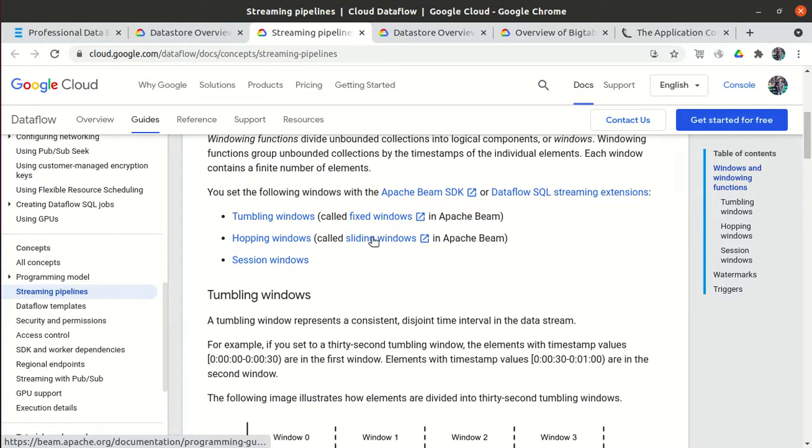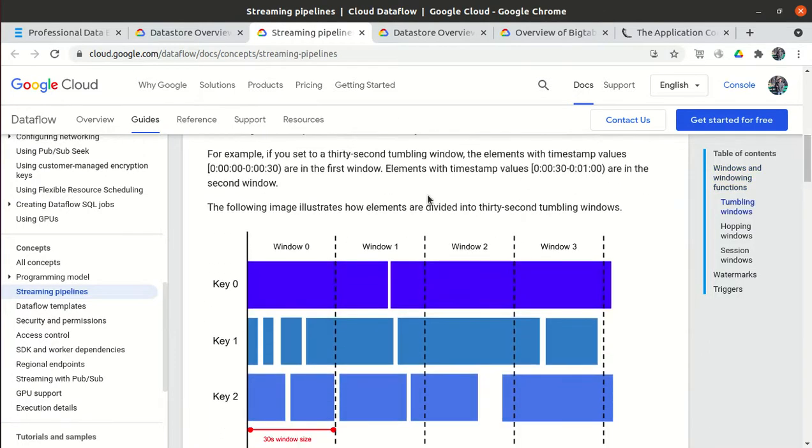One is the fixed window, second is the sliding window, and third is called the session window. In the fixed window, we make a fixed window duration. Let's say for the first 30 seconds we create window 0, then for the next 30 seconds we create window 1, then for the next 30 seconds window 2. Whatever data we get in the first 30 seconds we process it, then whatever data we get in the next 30 seconds we process it. So this is the fixed window.